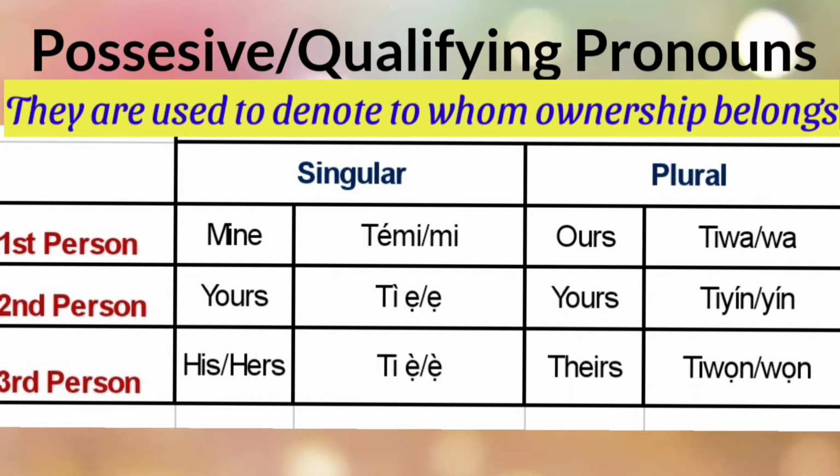For the qualifying pronouns, the first person singular, my something, for example, is ìkan mi. Ìkan is something, so ìkan mi. The second person qualifying pronoun singular, your something, ìkan rẹ. Third person singular, his or her something, ìkan rẹ. First person plural, our something, ìkan wa. The second person plural, your something, ìkan yín. The third person plural, their something, ìkan wọn.